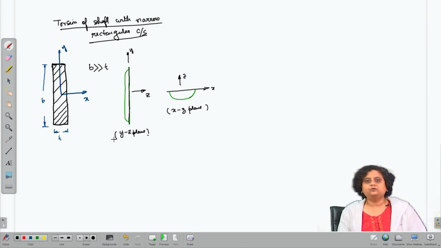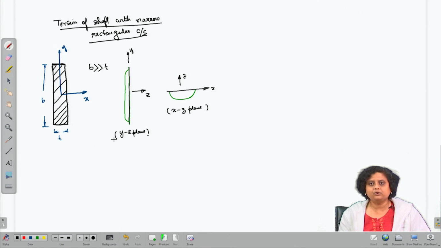So, in the YZ plane the deformed shape will be mostly flat except a quadratic or parabolic kind of shape at the two ends of the cross section, and in the XZ plane it is going to be a quadratic or parabolic kind of function that I have drawn.